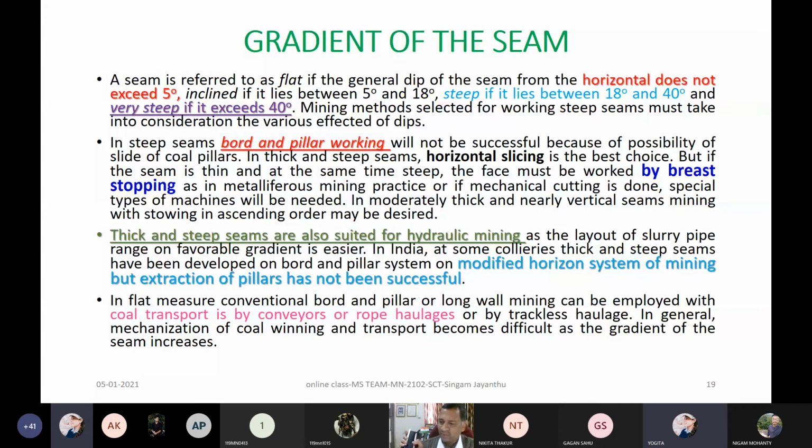Very good. So now I connect with the level here. One level here, one level here. That is the way it appears in the metal mines. So in the steep seams, we can try like this, where now you have this level and this level, something like a breast stoping. Otherwise, the stoping word should not be used in coal mines. Here, from that level, it is something like a breast stroke.